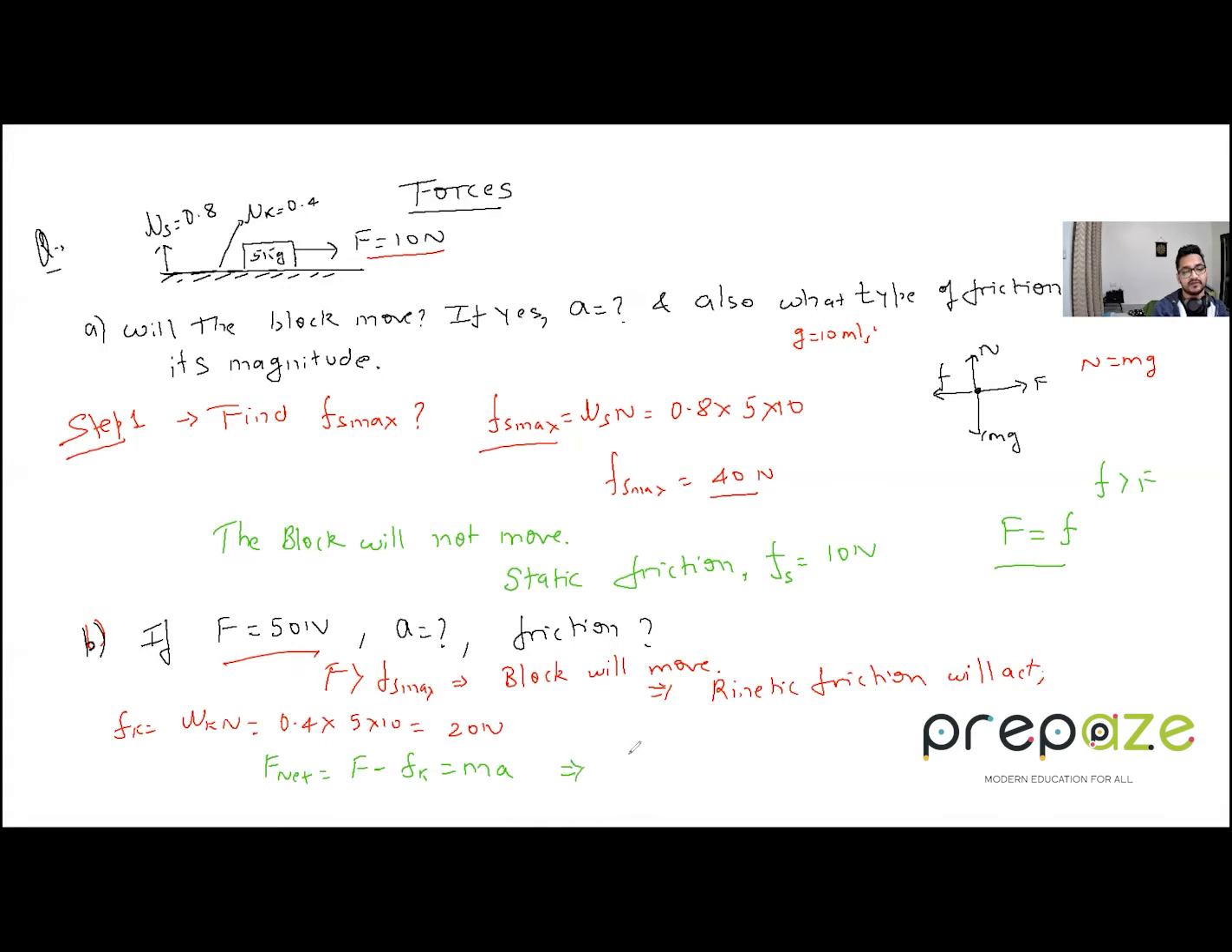All right. So F is equal to 50 newtons minus Fk, which is 20 newtons. What is m? m is the mass, which is 5, over a. So this is 30 by 5, which is 6. So acceleration is 6 meters per second squared in the forward direction. So that is basically the acceleration of it.